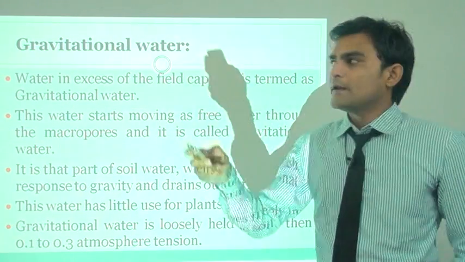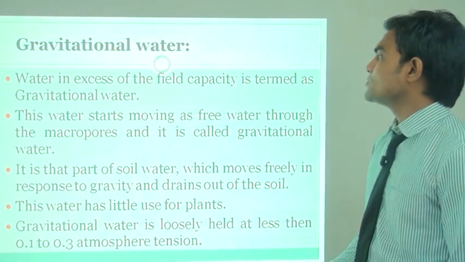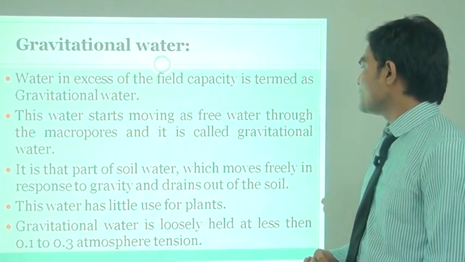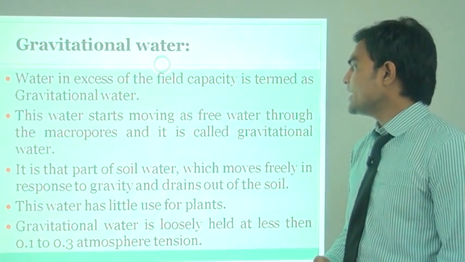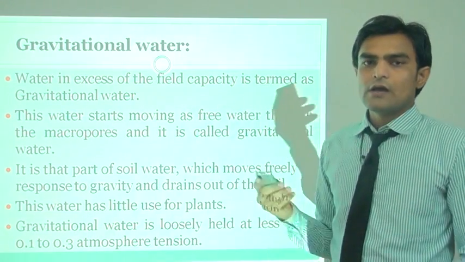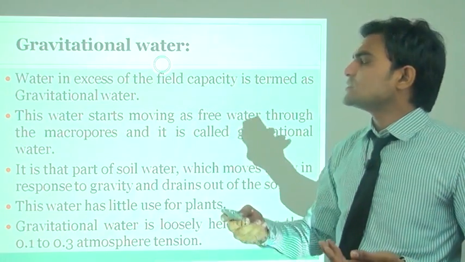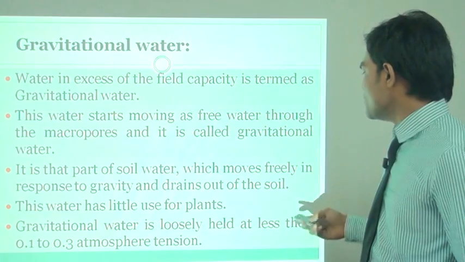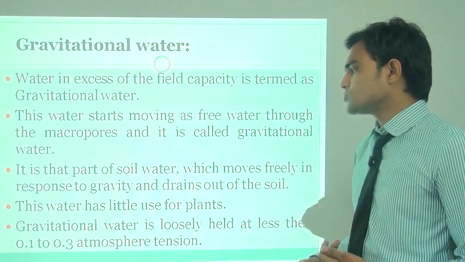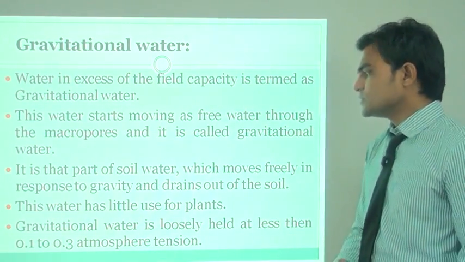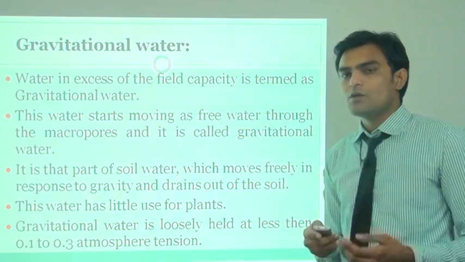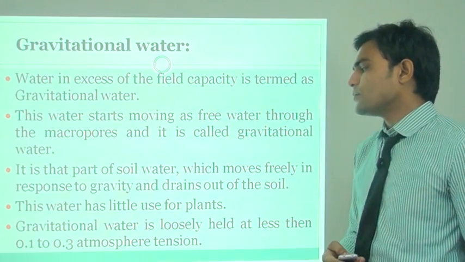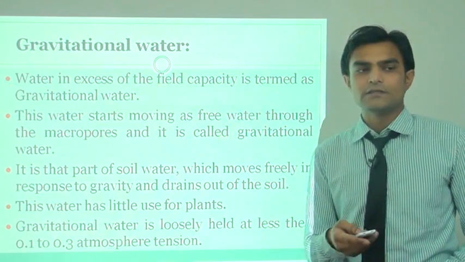Now gravitational water. Water in excess of the field capacity is termed gravitational water. This water starts moving as free water through the micropores, and it is called gravitational water. Only micropores are involved in gravitational water. In a saturated soil, it is the part of the soil water which moves freely in response to gravity and drains out of the soil. This water is of little use for a plant. Gravitational water is loosely held at less than 0.1 to 0.3 atmospheric tension.